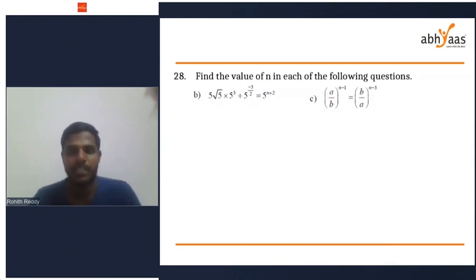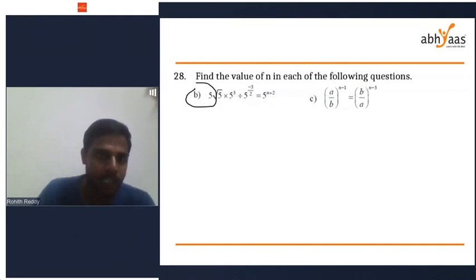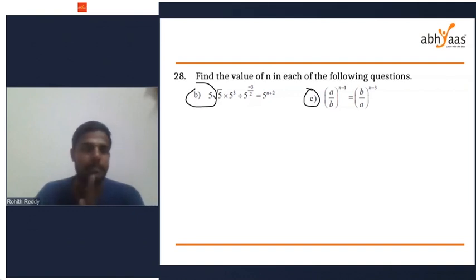So you can do B and C similarly. 5 root 5 equal to 5 cube into 5 to the power of minus 3 by 2 equal to 5 power n plus 2. I want you to do this question number as homework, B and C. I'm going to ask in the next class. I will ask this B and C. You have to do this question.